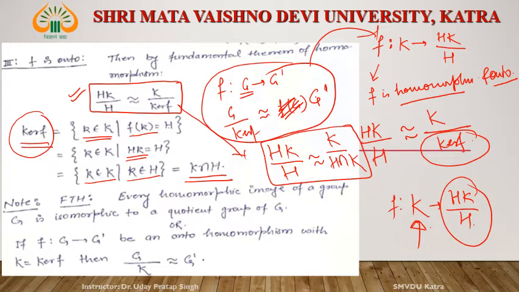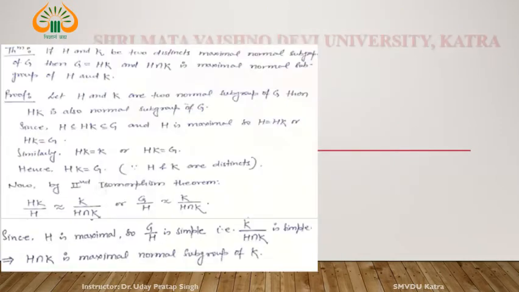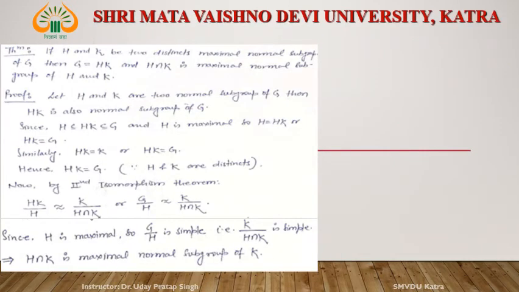Next, this note we already discussed. If F from G to G dash is onto, then this happens. G by kernel of F is isomorphic to G dash. Now, see the application of the second isomorphism theorem. If H and K are two distinct, what are H and K? Two distinct maximal normal subgroups. Remember that these are two distinct maximal normal subgroups.